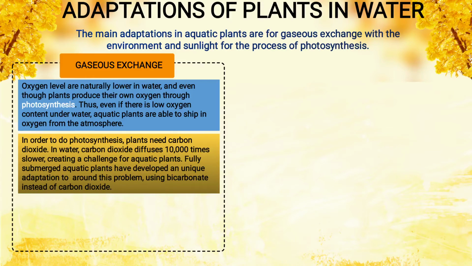Now fully submerged aquatic plants, fully submerged means the plant which is inside the water, have developed a unique adaptation. What adaptation? Using bicarbonate instead of carbon dioxide. So the plants which are underwater use bicarbonate, they do not use carbon dioxide.